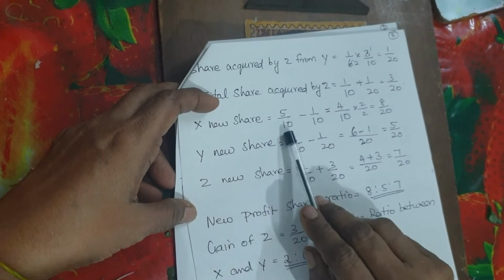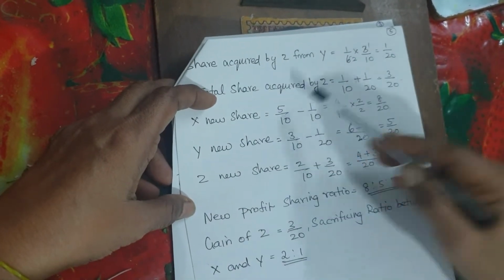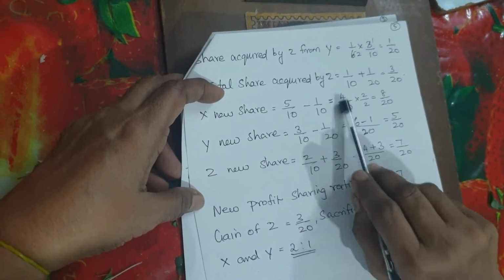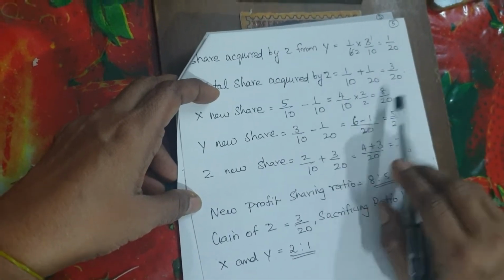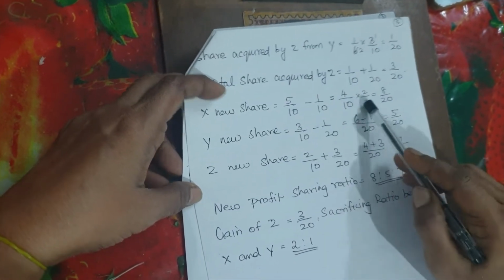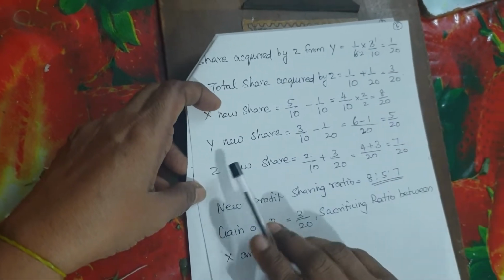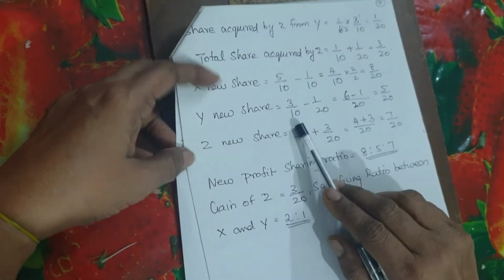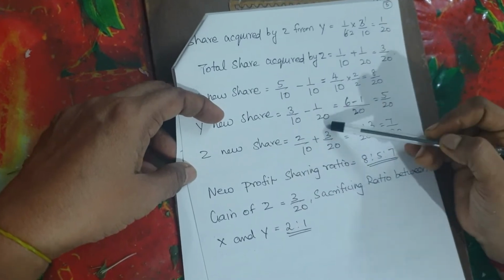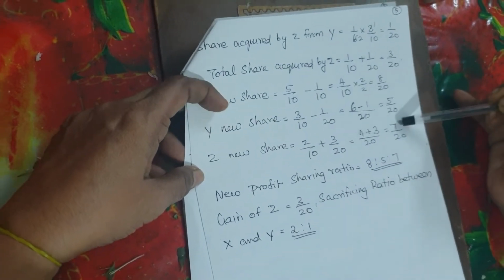X's new share will be, the old ratio is 5/10, he is giving 1/10 to Z, so now it is 4/10. You can convert it because the denominator is 20, I have converted it here, multiply by 2/2, the value will not change, so 8/20. Y's new share is, old ratio is 3/10, he is giving 1/20 to Z, so 5/20.